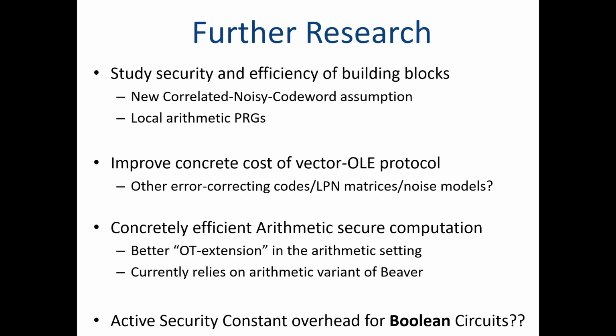I was going to ask also if these constants that you have depend on the field. Can they get smaller when the field is large? No, it's independent of the field. That's one of the cool things. You can see in the paper we have tables, but the constants themselves are independent of the field. We implement it over different fields, of course. When the field is large, making operations over a large field is typically more expensive. But as long as it's, say, 64 bits, or even 128 bits, it's kind of fast.